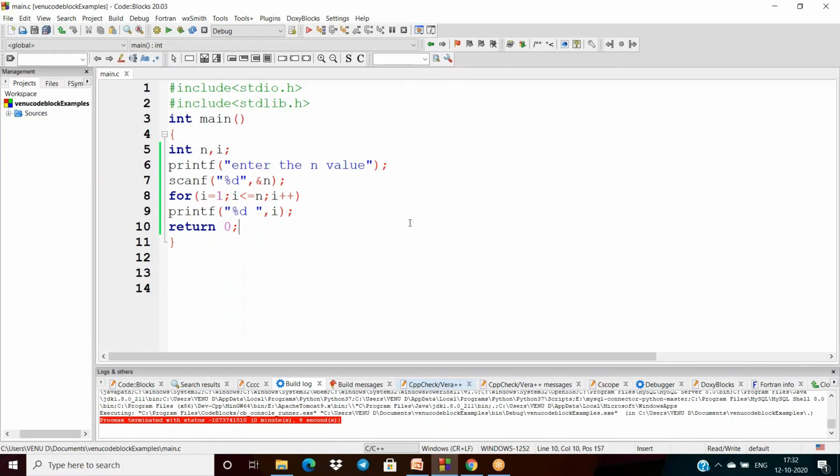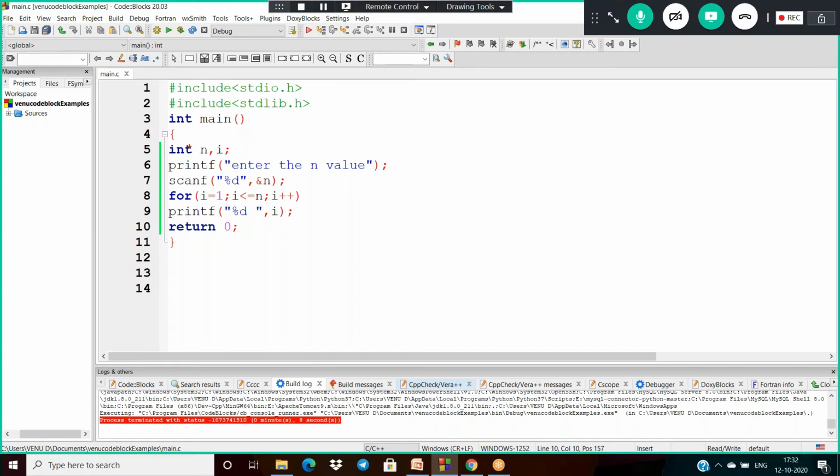Now in this scenario, how will it execute? If I am giving 6, first the value of i will be 1. 1 less than or equal to 6 is true, then it will print 1. After that the value is 2, 2 less than or equal to 6, then it will print 2. Next 3, 3 less than or equal to 6, print 3.